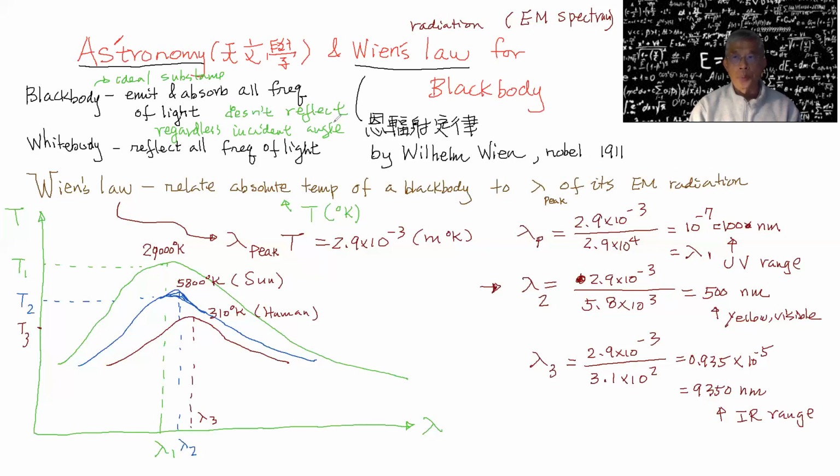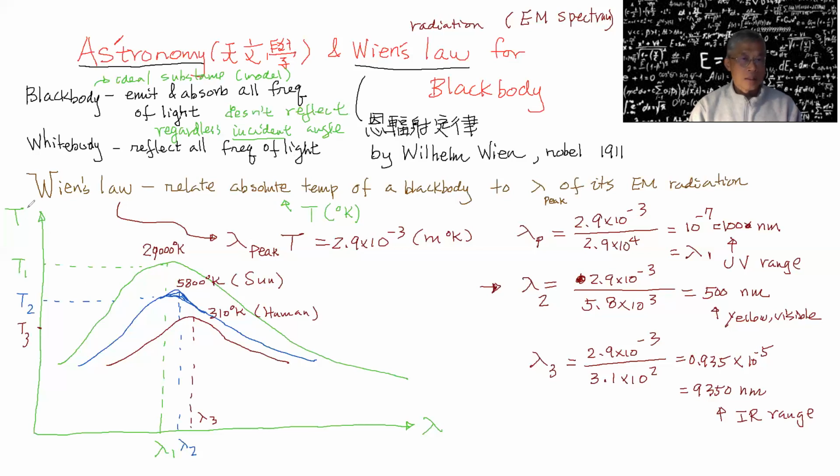Obviously this is a model, the ideal term. A white body reflects all frequencies of light, and it doesn't matter what your incident angle is. 射路.